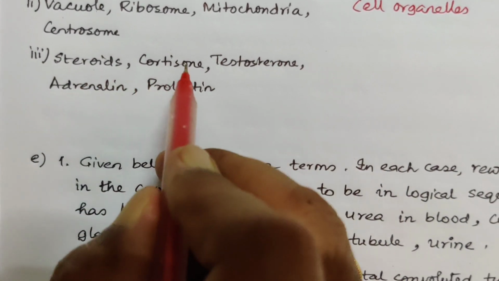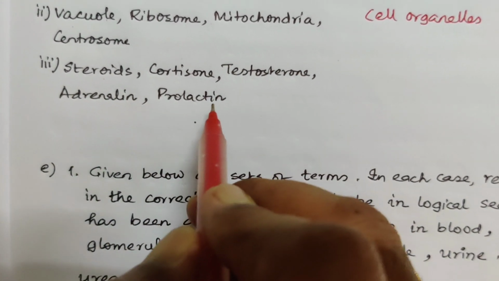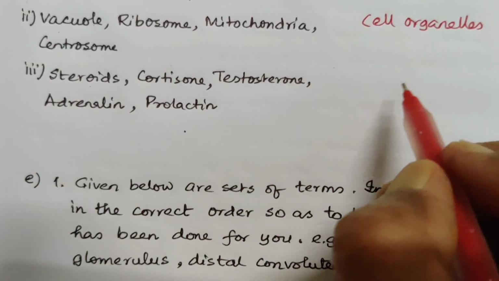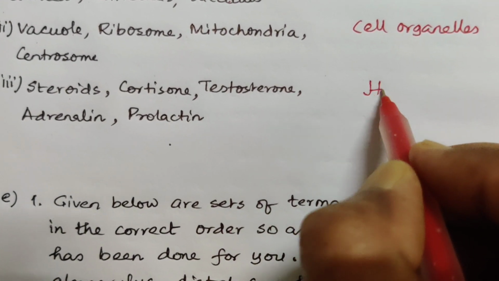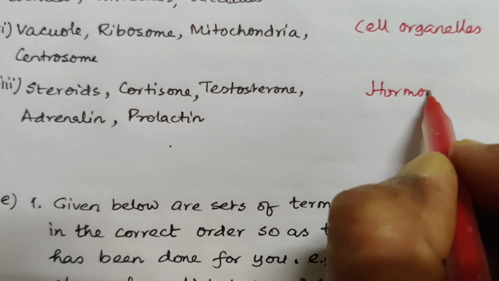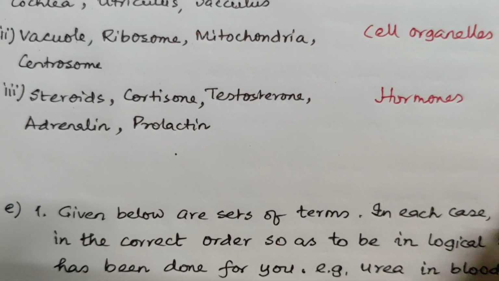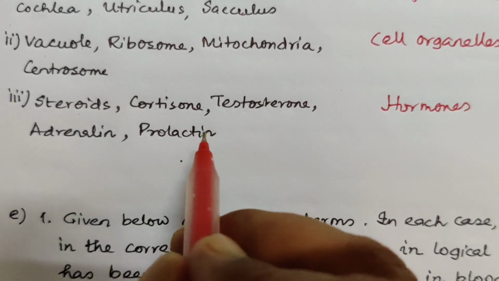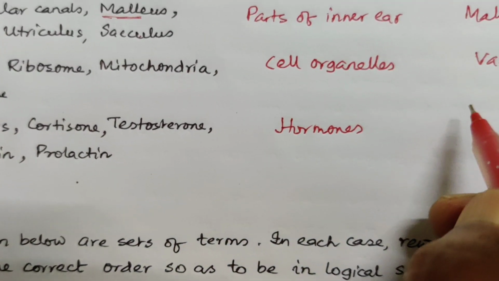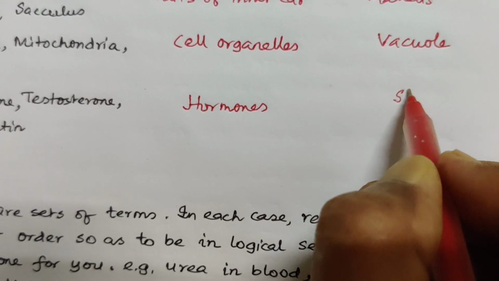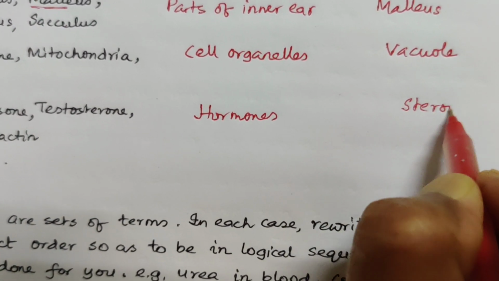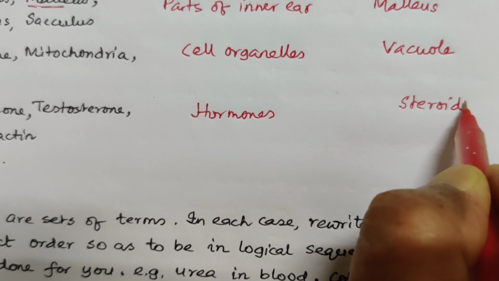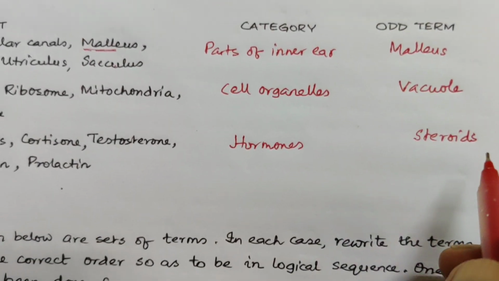So steroids, cortisone, testosterone, adrenaline, prolactin. These are basically hormones. Cortisone is a hormone, testosterone is a hormone, adrenaline is a hormone, prolactin is a hormone. Only steroids is a group of hormones, not a single hormone. So steroids is the odd term.